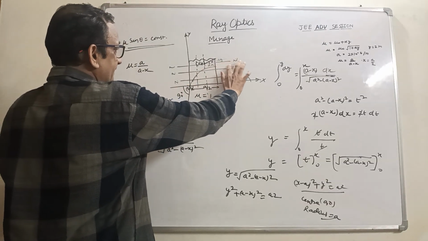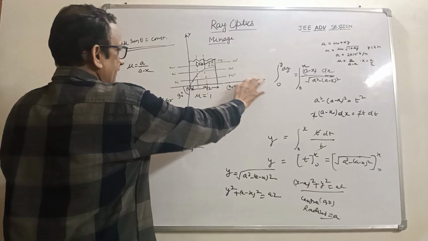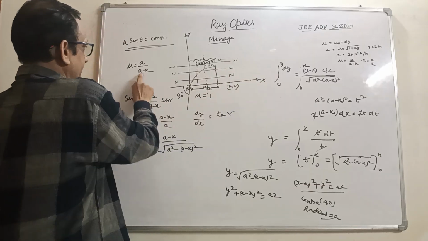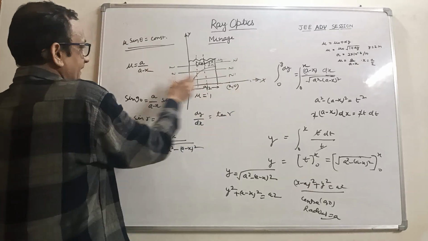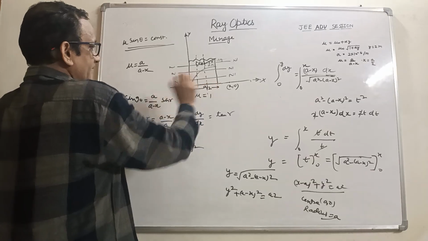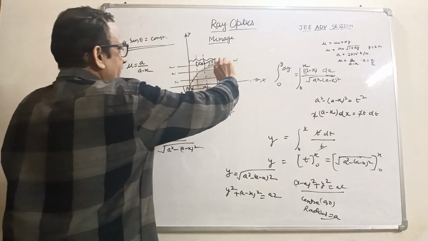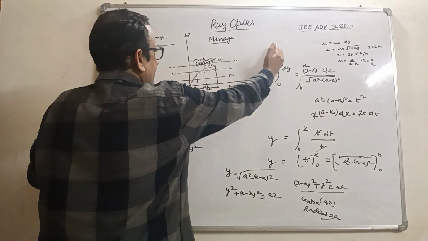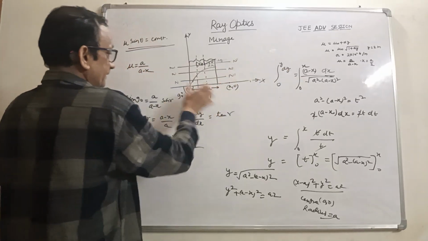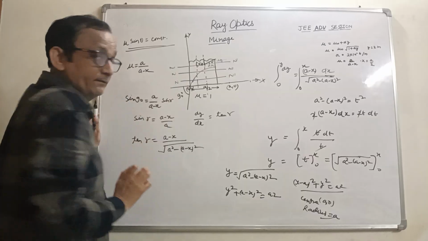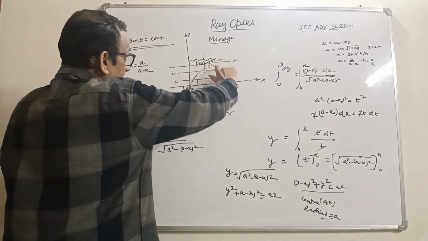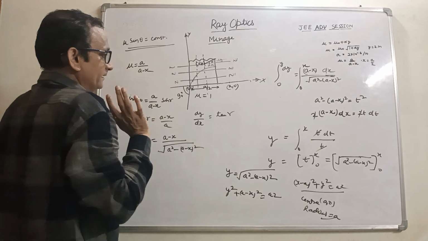The refractive index varies only in this region. Suppose the slab were infinitely long, but its thickness is fixed at a by 2. So this would be a circular path from here to here only.